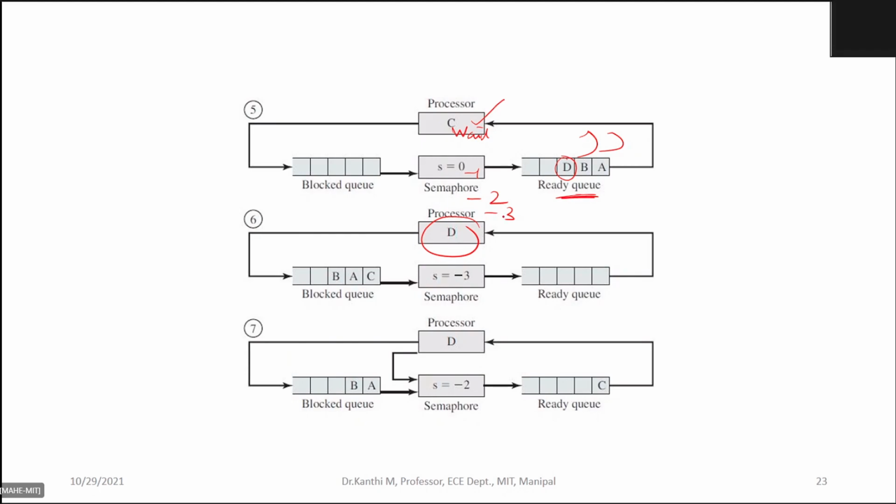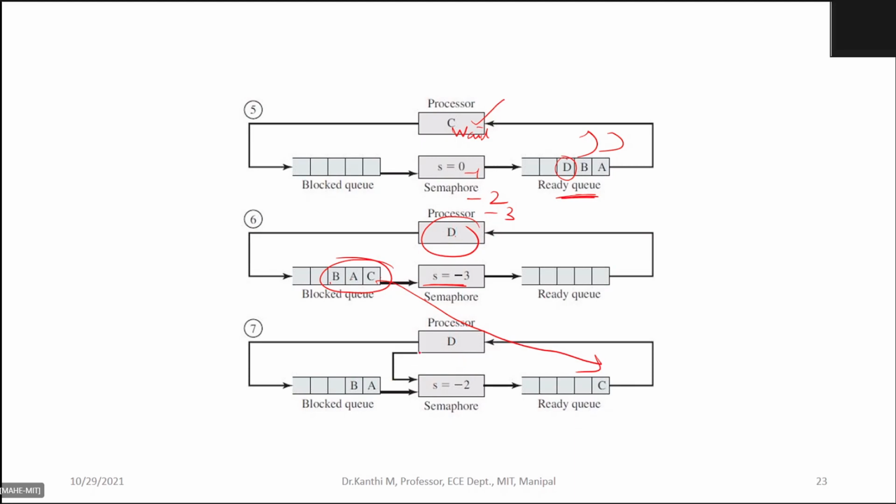Fine. So now you have these processes in the block queue in the order of C, A, B, and this value is -3. But when D gets a chance, it will signal and make C go to the ready list, and then again C will come back.